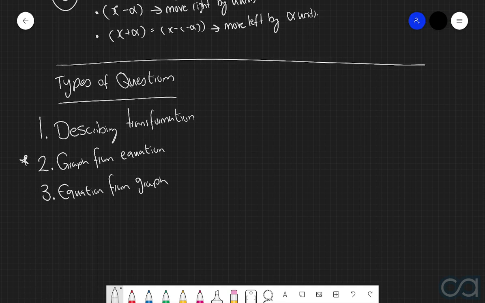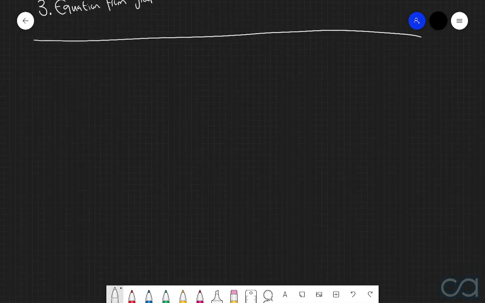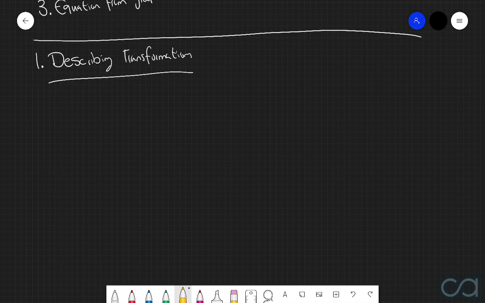And so now, similar to what we've done previously, let's go through the different approaches that you're going to take for these three types of questions, and we're also going to do an example for each of the three. So, the first type of question is where we are describing transformations. And the example that we're going to use here is to describe the transformations which map the graph of y equals tan of x to the graph of y equals tan of 2 multiplied by x take pi over 2.